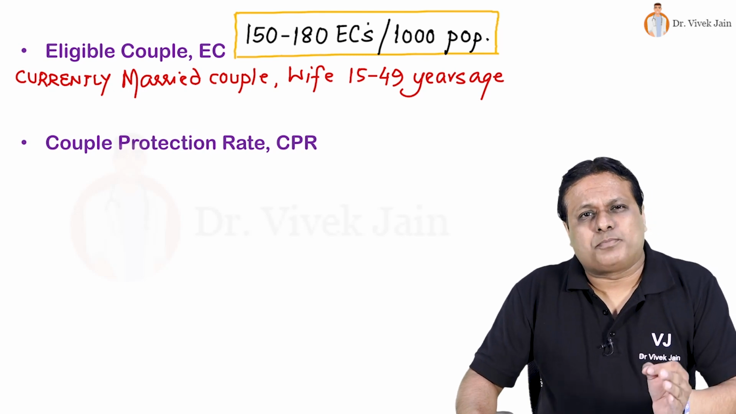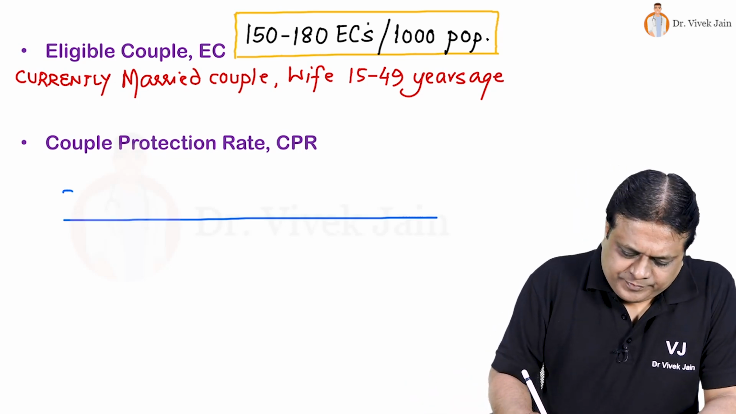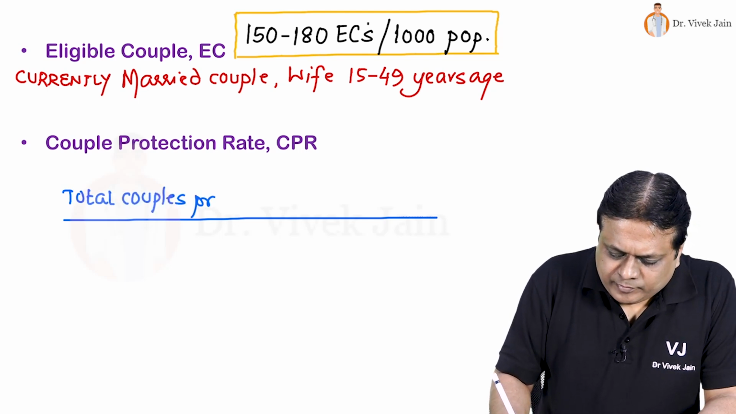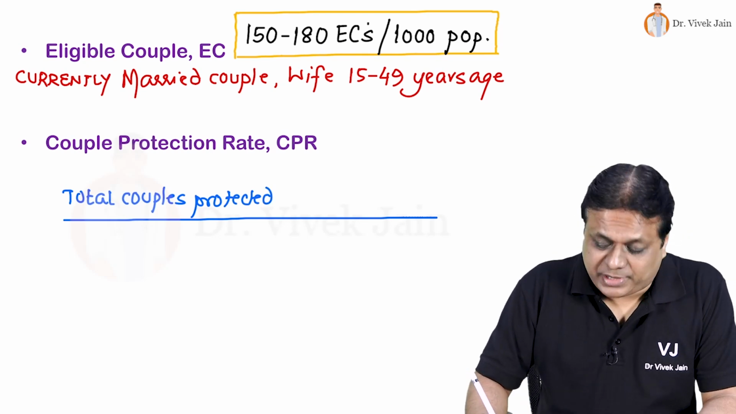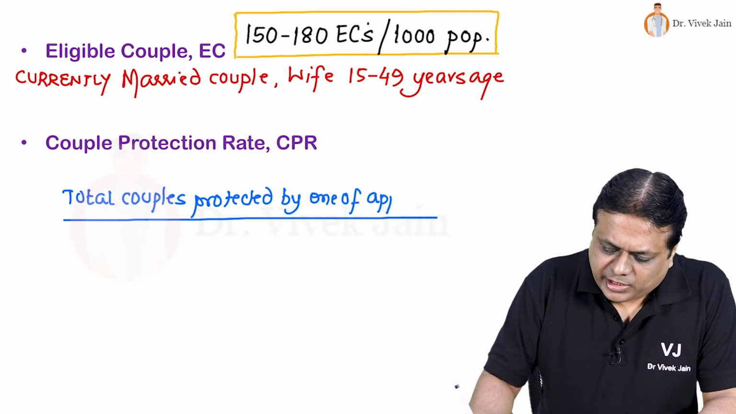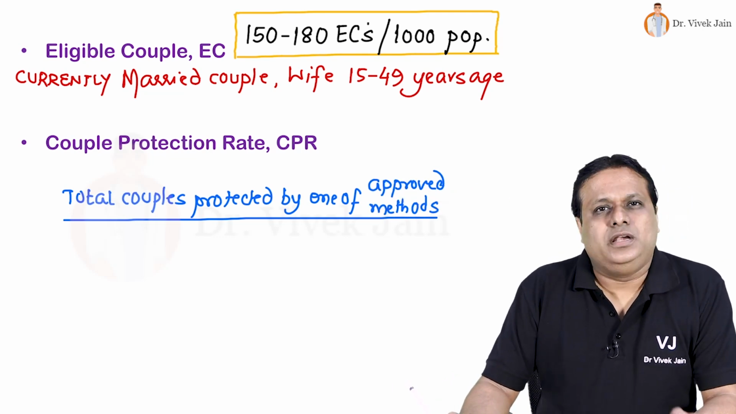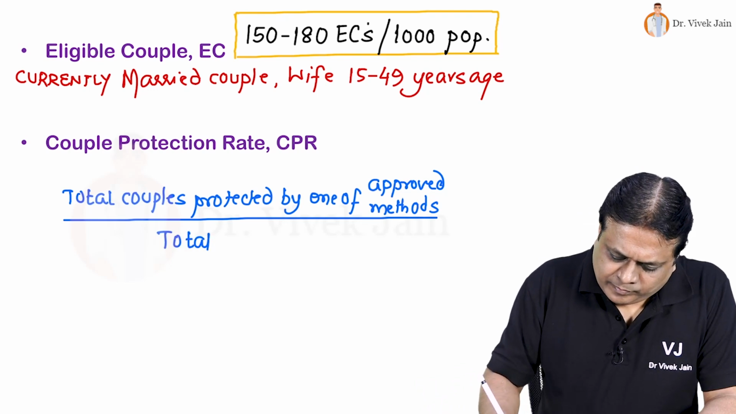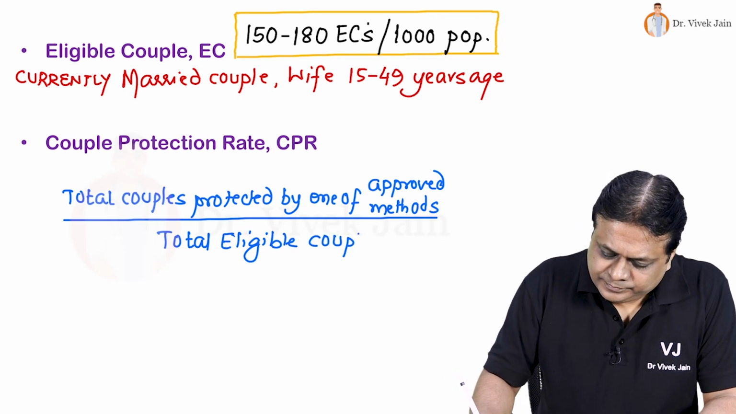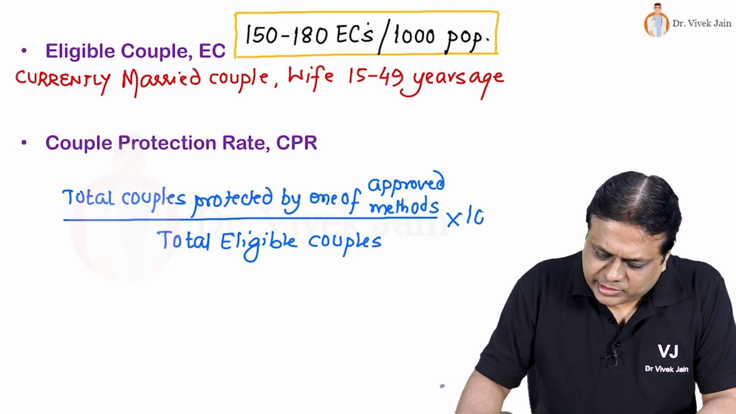Using this eligible couple and other data available, we can calculate couple protection rate in our country. How many couples are protected against pregnancy? This is calculated by the formula. Numerator is total couples who are protected against pregnancy by one of the approved methods in the program. Denominator is total number of eligible couples in that particular area at that time, and multiplier is 100.